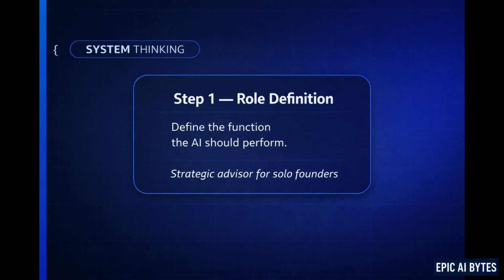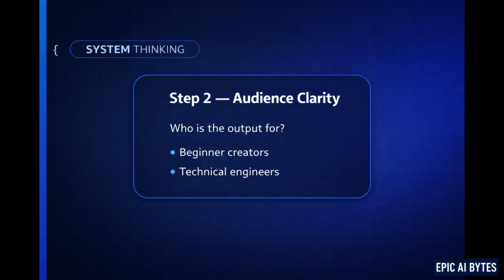The first layer is role definition. This tells the model who it should behave as, not in a theatrical sense, in a functional sense. For example, you are a strategic advisor helping solo founders simplify their workflows. Now the model has a decision filter. Every sentence it produces will lean toward that role. Without this, the AI shifts personalities constantly. One response might sound academic. Another might sound like a motivational coach. Same prompt, different role assumption. That's inconsistency.